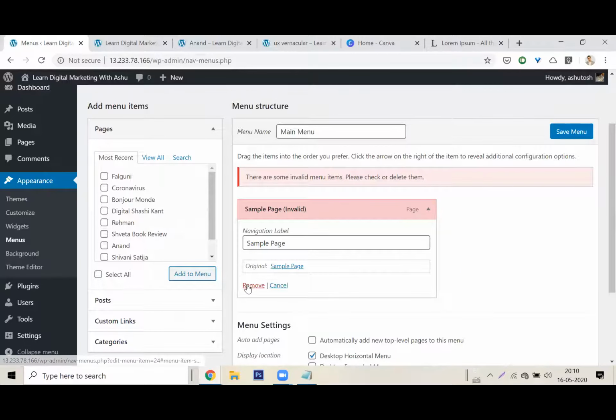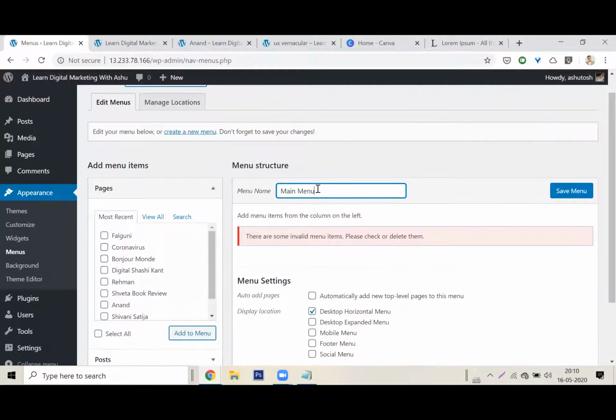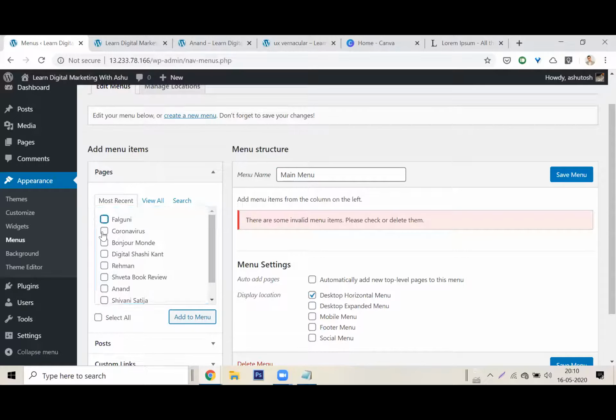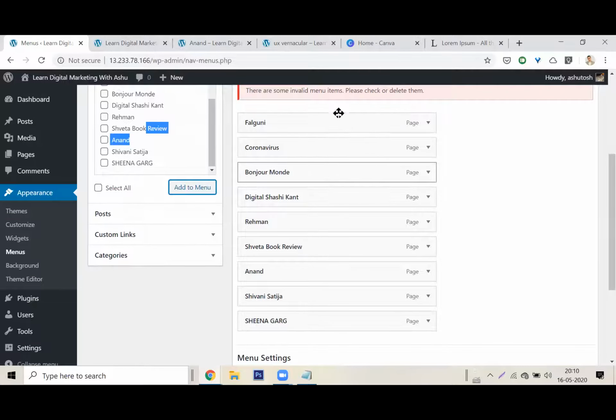So I had already created a menu here, which was called main menu. This is my main menu. What pages do I want on this main menu? Let us start with, let's say, Anand's page. Let me put all these pages there. I selected all these pages, Digital Sashikant, Anand, Shivani, and I clicked on add to menu. Look at this. All my pages are here.